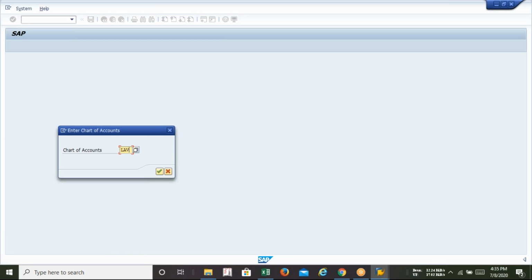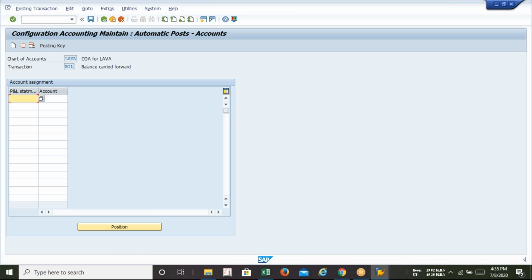What is my chart of accounts? It is NAV. So guys, you can see that the retained earnings account is the balance carry forward. In SAP, we need to define the retained earnings account so that our GL balance can be carried forward. That is the only logic behind it. Apart from that, there is no other logic behind it.